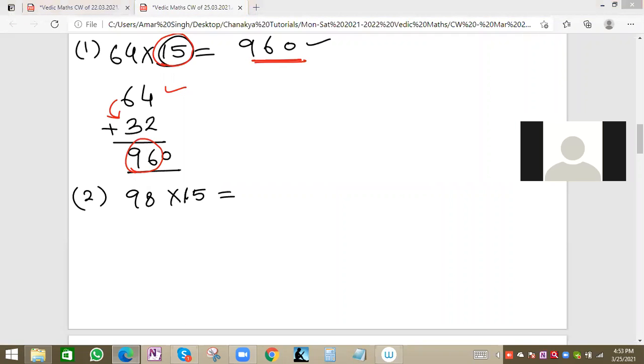1470. Correct. Rashul, Pratusha also correct. Yes, so quickly we can multiply. We don't have to actually apply the actual method. That is basically the trick, or you can say shortcut. Pratibha also correct. Abhinav also correct. All of you are correct.